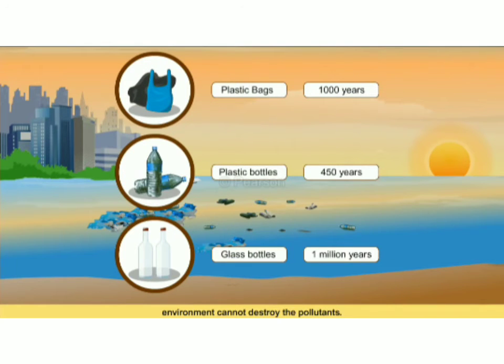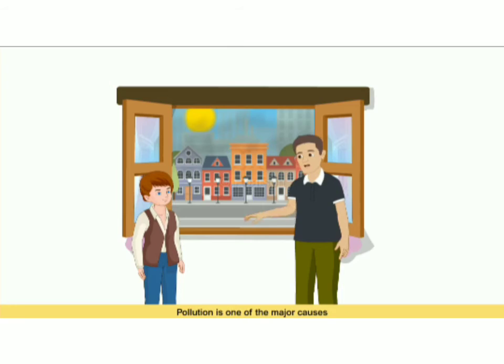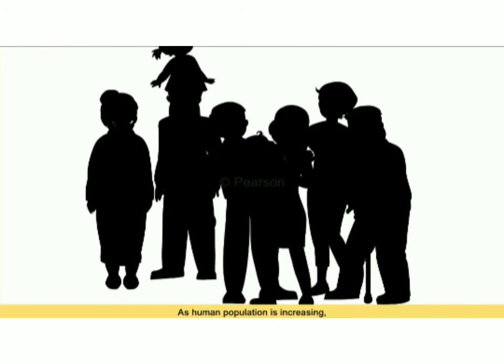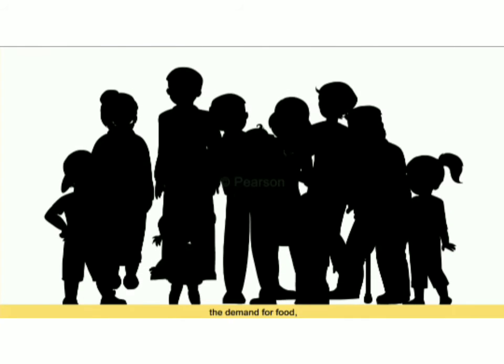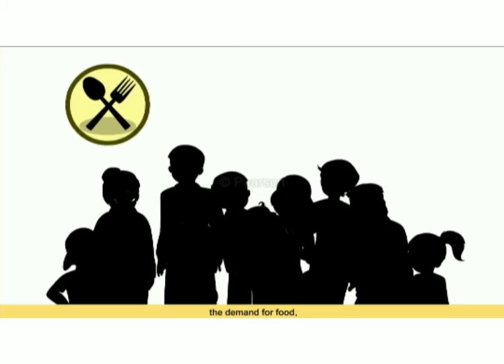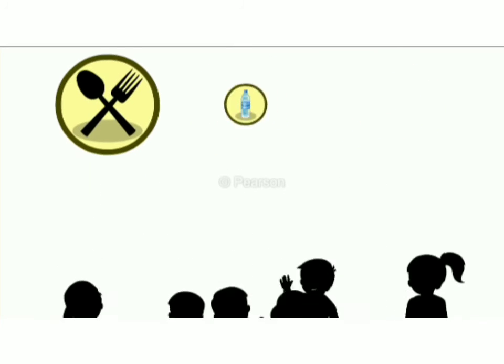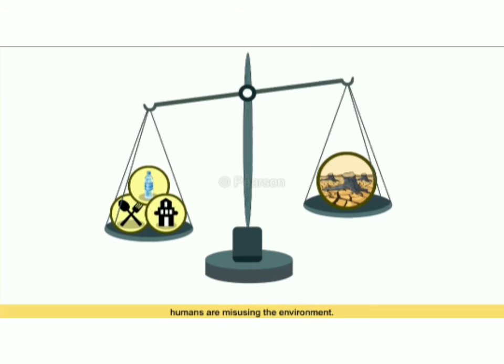Plastic bags, plastic bottles and glass bottles take a lot of time to degrade in the environment, even thousands of years. The environment cannot destroy these pollutants. Pollution is caused because of the imbalance in nature. As the human population is increasing, the demand for food, water and housing too is increasing along with it. To meet the demands, humans are misusing the environment, and it causes imbalance in nature.